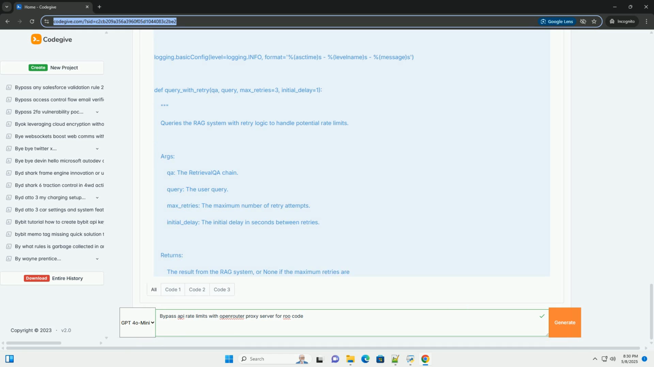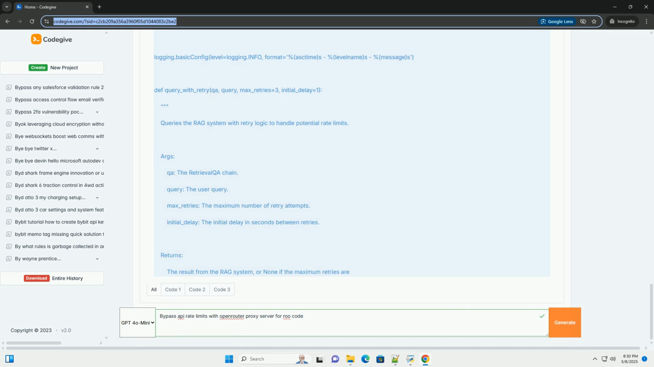RetrievalQA.from_chain_type creates a retrieval QA chain, which combines the LLM and the retriever to answer questions based on the retrieved context. chain_type specifies how the retrieved context is combined with the query before being passed to the LLM. Stuff is the simplest chain type, where all retrieved documents are stuffed into the context. Other options include map_reduce, refine, and map_rerank, which offer different trade-offs between performance and complexity.